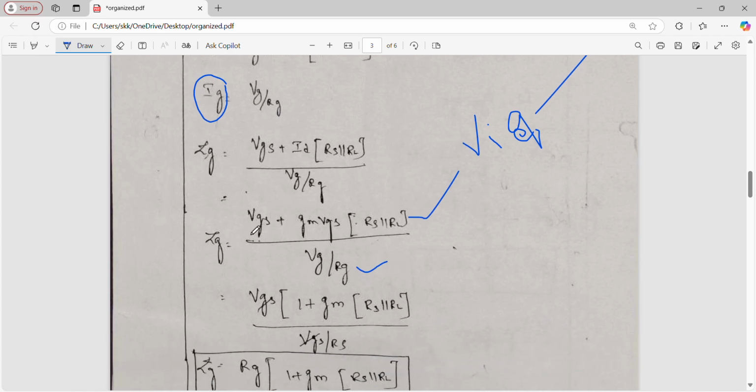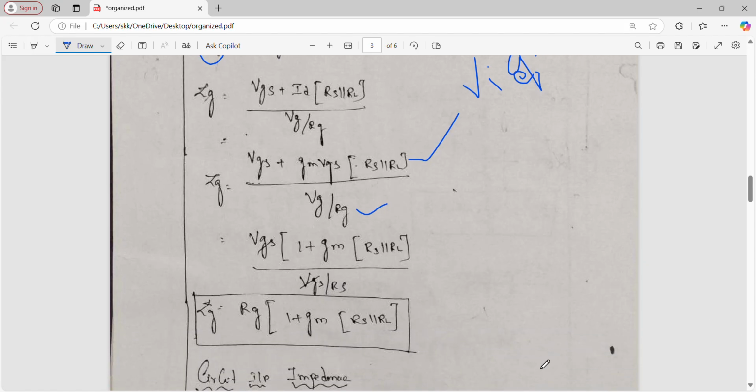Then what is this? This is your Ii value. Ii is equal to Vg by Rg. Now listen. This is nothing but Vgs. What is Id? Id is equal to Gm into Vgs. Then Rs parallel RL. Here this Vg by Ig is nothing but Vgs. Now you take Vgs common. Then Vgs get cancel.